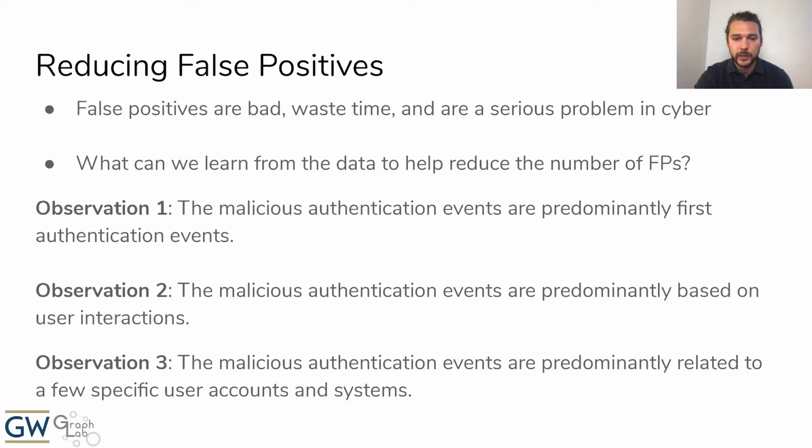This intuitively makes sense, as an adversary will typically start with only a single or maybe a few initial footholds in a network, and they will be required to use those initial footholds to increase their presence. So you would expect to see the majority of anomalous events originating from only a few related accounts and systems that the attacker has compromised.